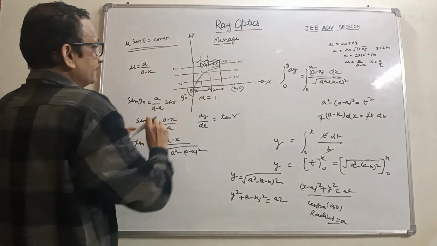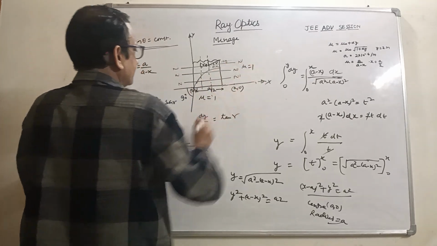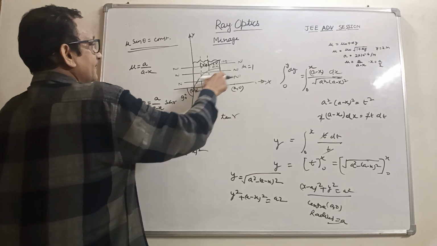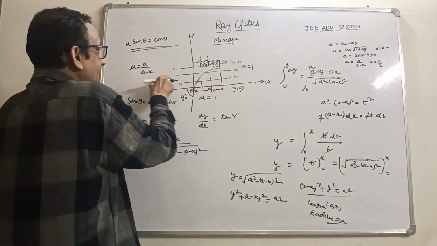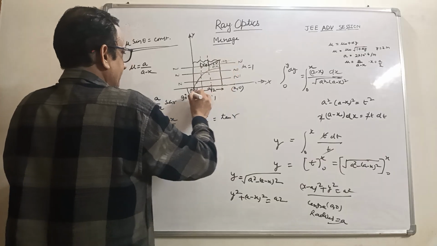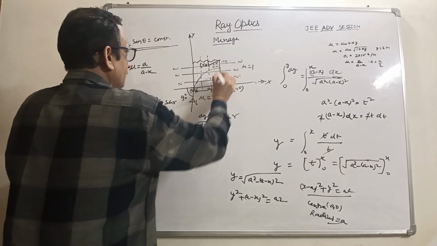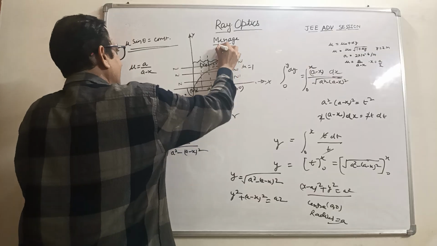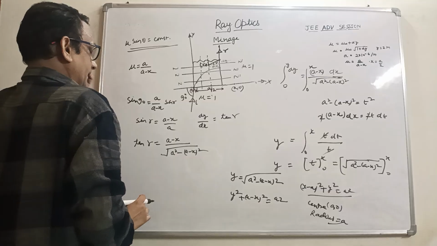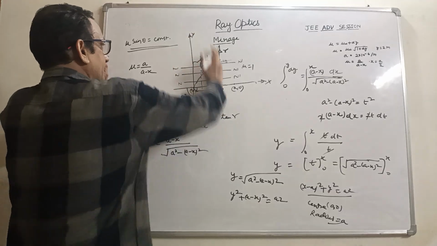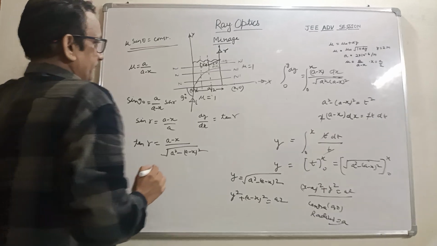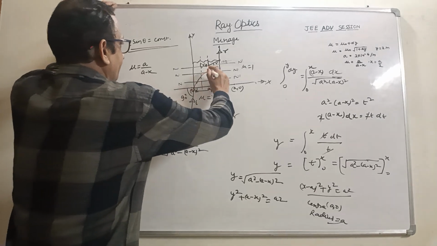Here the refractive index is 1 in this region, and the refractive index varies only in this region. Here is air. So this is the path of the incident ray. After the refraction, this ray would be parallel to the incident ray.